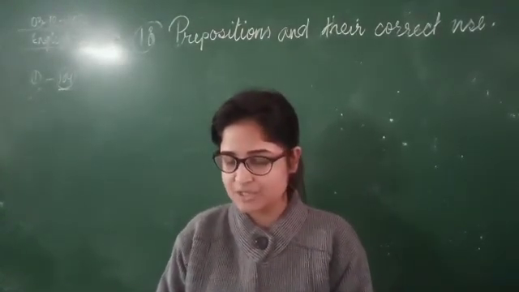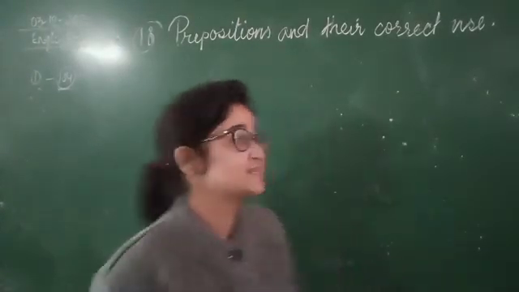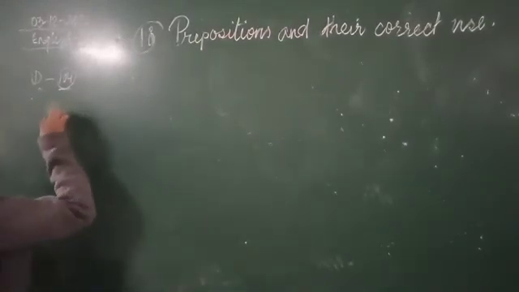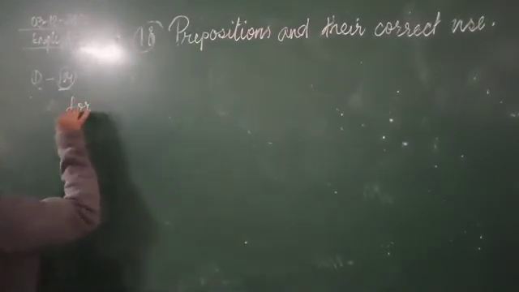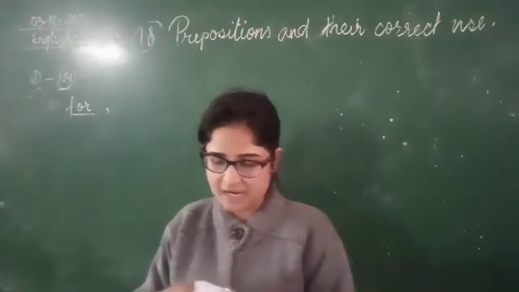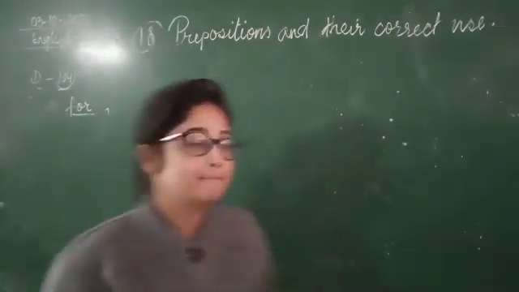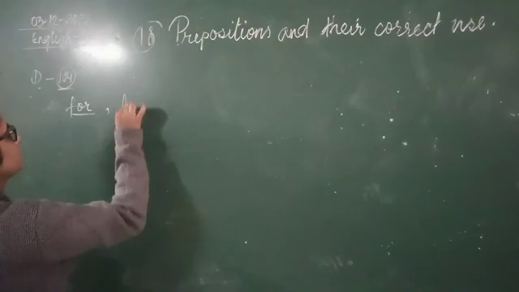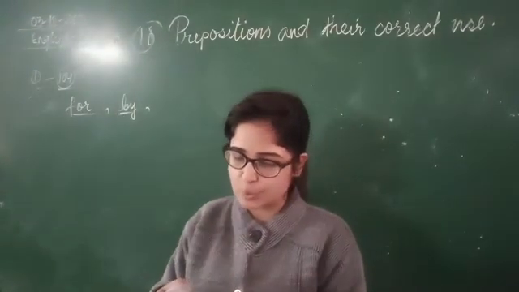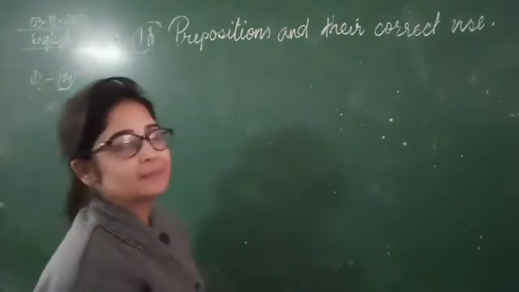Rohan played dash 2 hours in the evening. So yes, it is telling us about the time. So it will be for. First blank will be for 2 hours. Again, let's see. He was tired dash the time the match was over. He was tired by the time. Now he reached home dash 7 p.m. So it is mentioning the exact time. So it will be at.